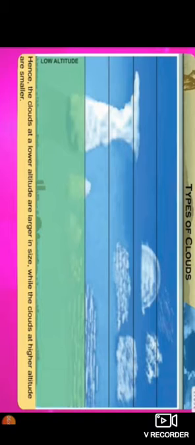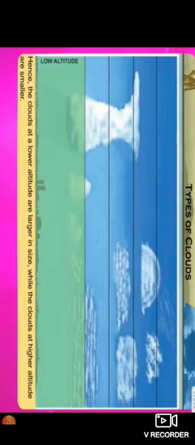Let us see the types of clouds and at what altitude we will find such types of clouds. Cirrus, cirrostratus and cirrocumulus types of clouds are formed at higher altitude, in the range of 7,000 to 14,000 meters above the ground. Altostratus and altocumulus types of clouds are found from 2,000 to 7,000 meters above the ground level.